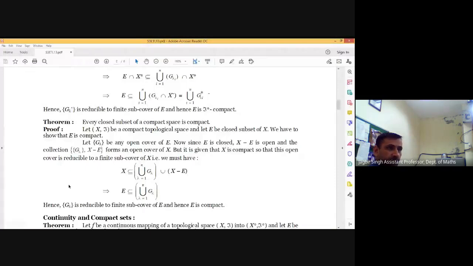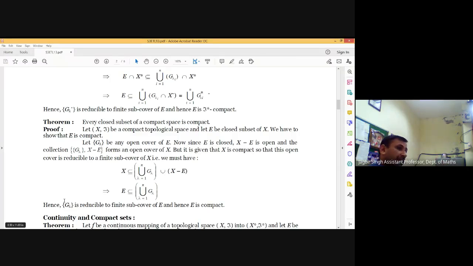Okay. For the proof, let (X, T) be a compact topological space and E be a closed subset of X. Target is to prove that E is compact. For that, consider any open cover G lambda of E. Now E is closed, so X minus E will be open.